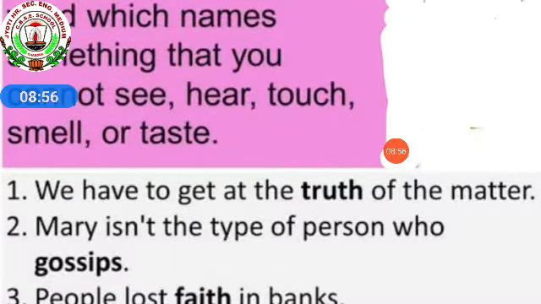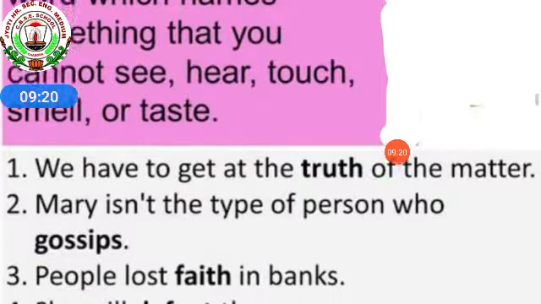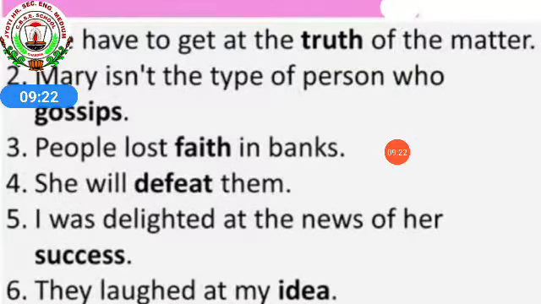We have to get at the truth of the matter. So what is the abstract noun over here? Truth. You cannot see, you cannot touch, you cannot hear, but you can feel the truth. Can we show the truth? No, we can show the proof that, okay, I am saying the truth. I can show you the proof, but you cannot show the truth. Mary isn't the type of person who gossips. So gossips is your abstract noun.